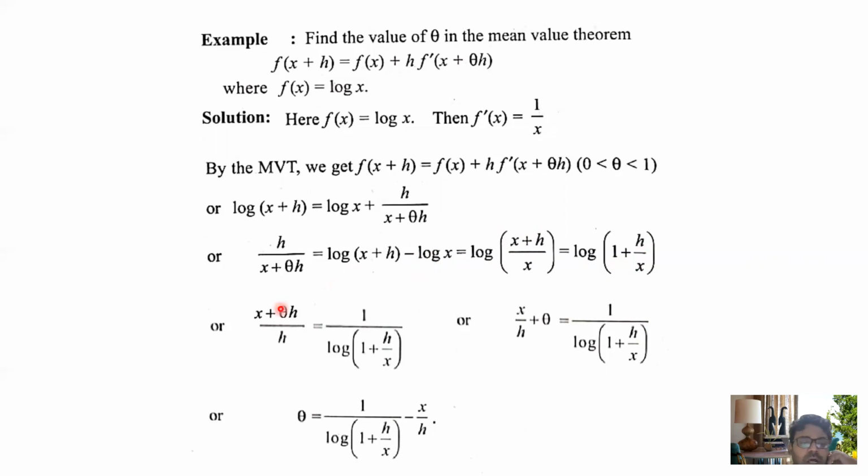Okay, and now I just interchange the position by reciprocal form. (x plus theta h) by h is equal to 1 by log of 1 plus h by x. So x by h plus theta is equal to 1 by log of 1 plus h by x. So what is theta? Theta is equal to 1 by log of 1 plus h by x minus, just to transfer this to the right side, x by h. So this is the value of theta. So this is also another example of Lagrange's mean value theorem.